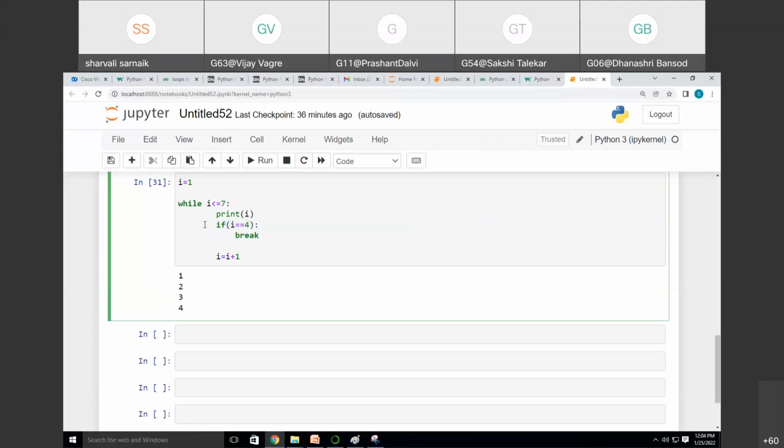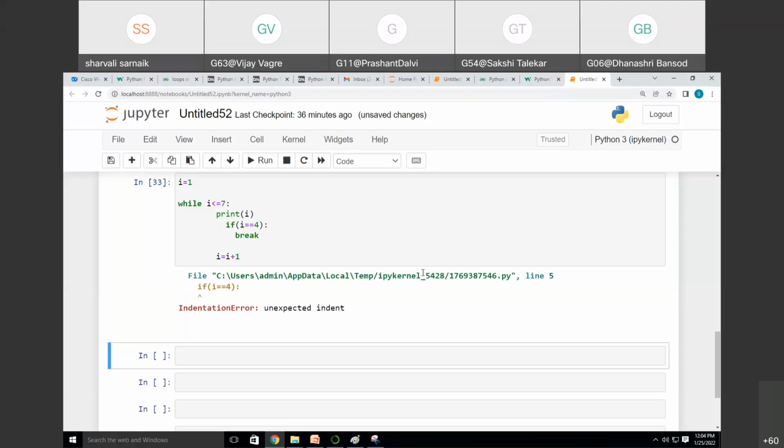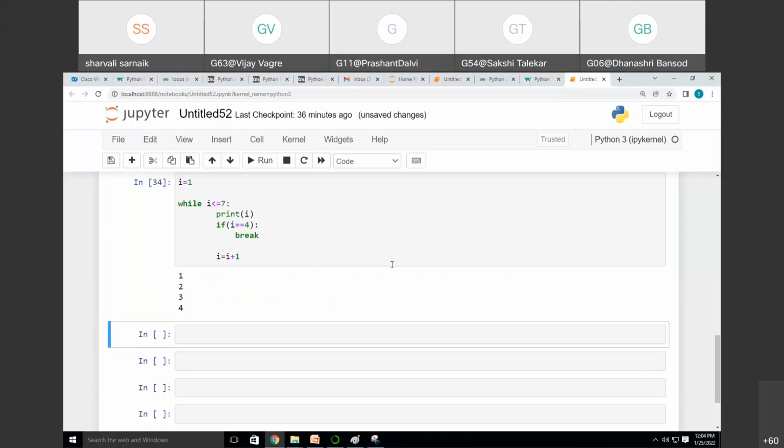If I give the comment here and if I run the code, I'm getting the output as 1 to 7, right? But if I use this condition, then whenever I run the code, see now it is stopping the execution after 4. It is only printing 1, 2, 3, 4. Because we have written the condition, if I is equal to 4, we will break it. Break means it will stop executing the further things. Okay, this is the break statement.